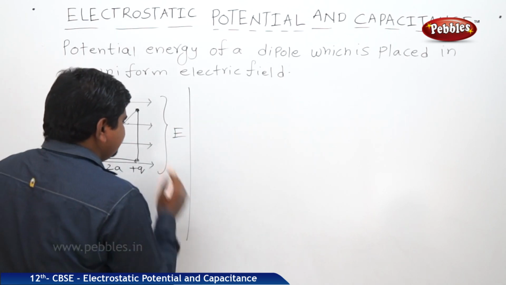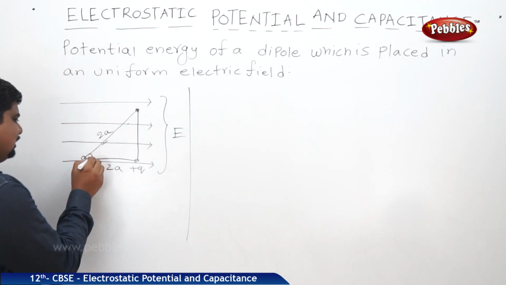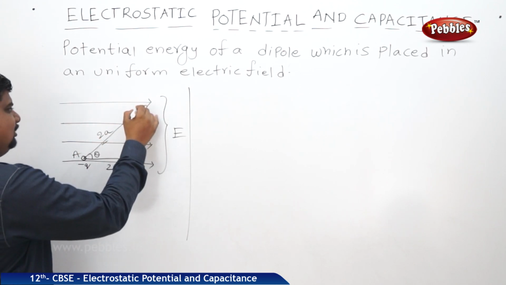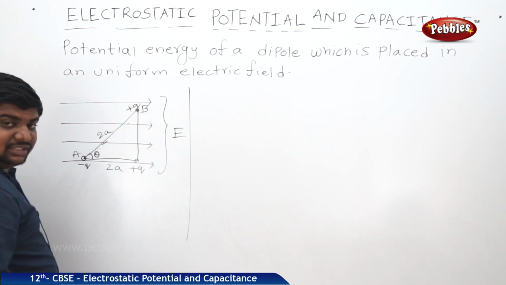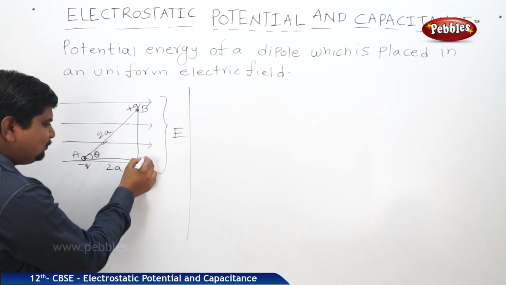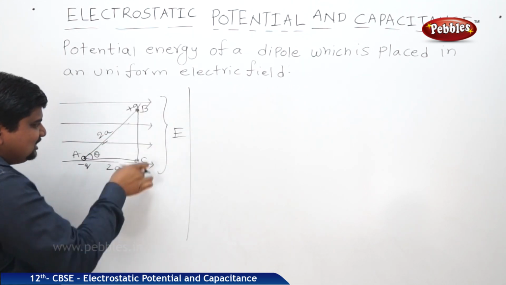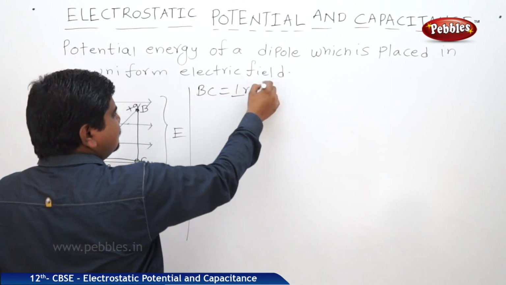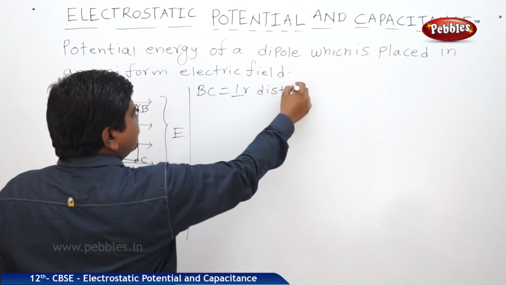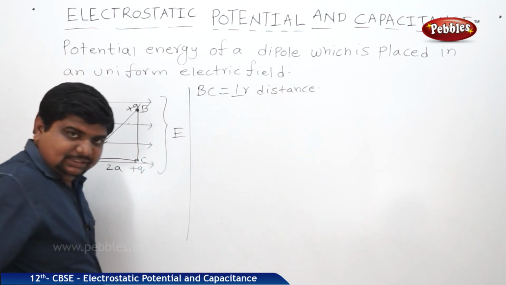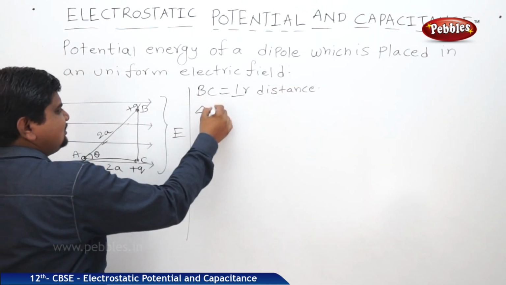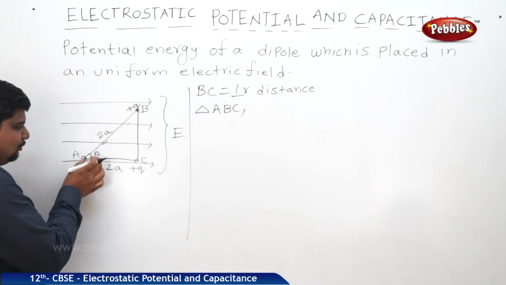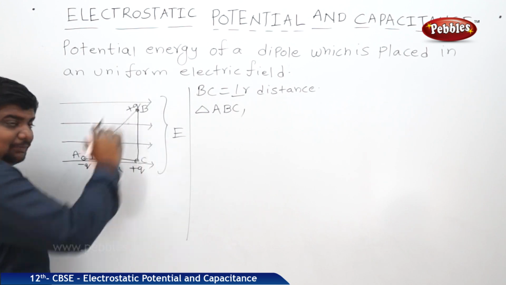Now here, these are the positions A, B. At B the plus q is there. C is the original position of the dipole. Therefore, BC is the perpendicular distance. From triangle ABC, see the diagram, what is sine theta? Opposite by hypotenuse.